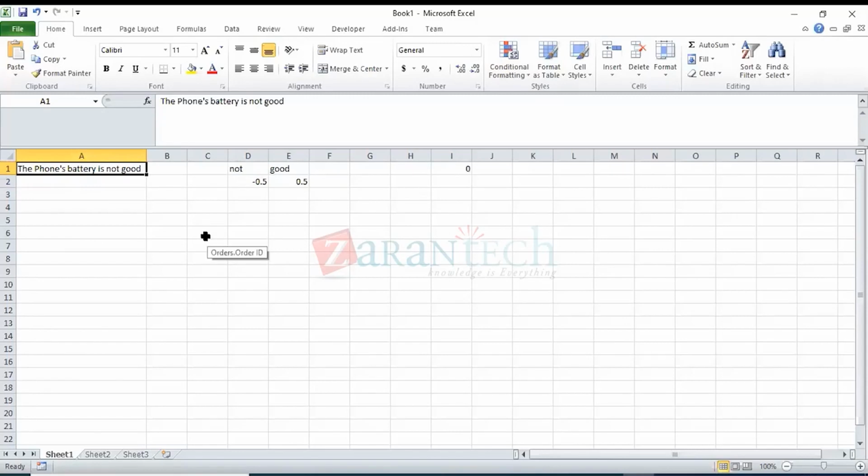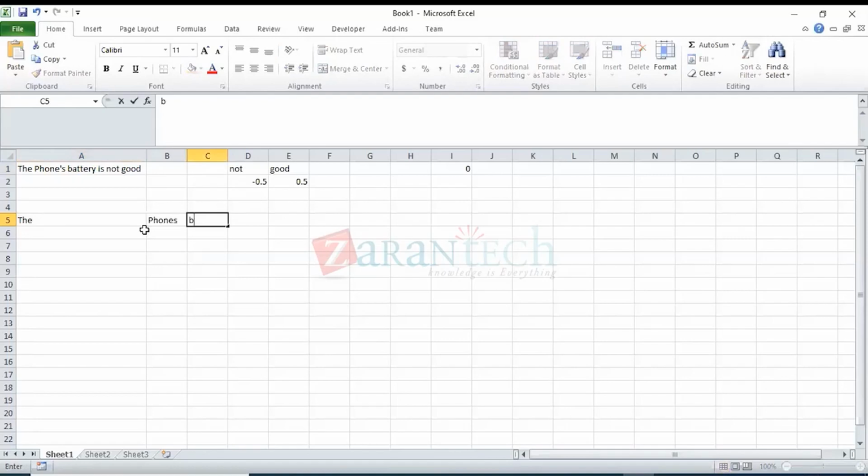So what can we do? What additional steps can we take to overcome this problem? Previously, we used to create tokenized words like this: the, phone's, battery, is, not, good.